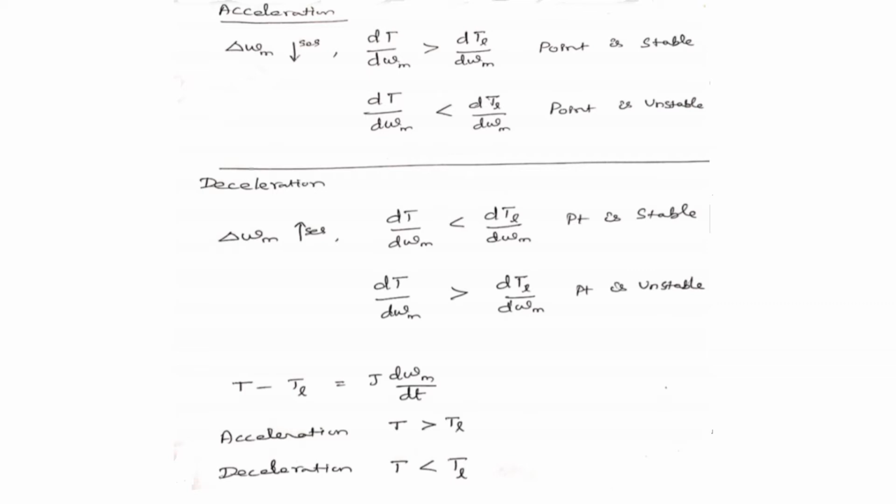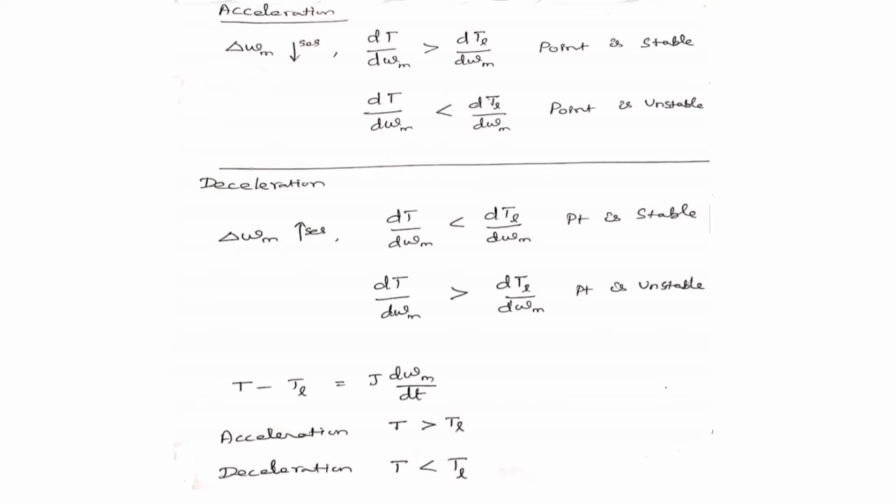The condition here is that due to the disturbance causing a reduction of delta omega m, during acceleration your motor torque slope dT by d omega m will be higher than dTL by d omega m of the load torque. The machine will accelerate and the operation will be restored to that particular point, so you can say that point is stable.